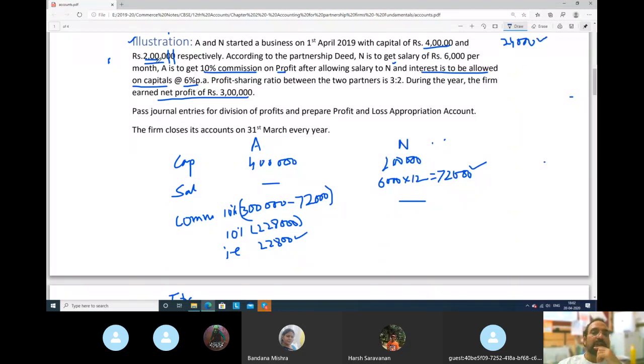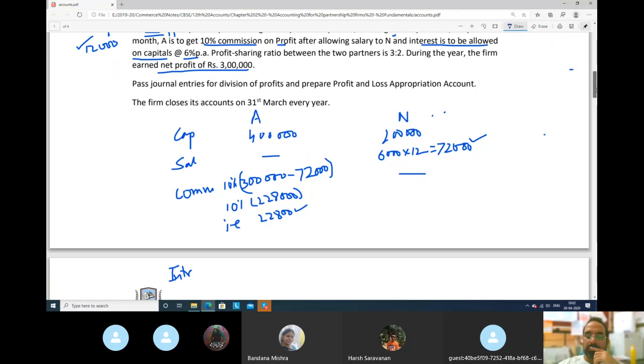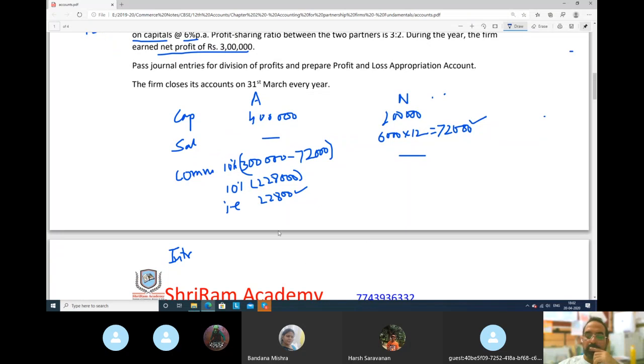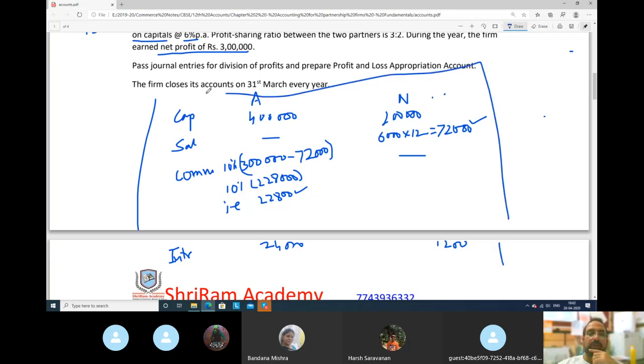And here 2 lakh ka 6% will be 12,000 rupees. So we will pay them interest on capital also. So A will get 24,000 and N will get 12,000 rupees. Total 36,000 rupees. So this all we have to, of this amount we have to make profit and loss appropriation.